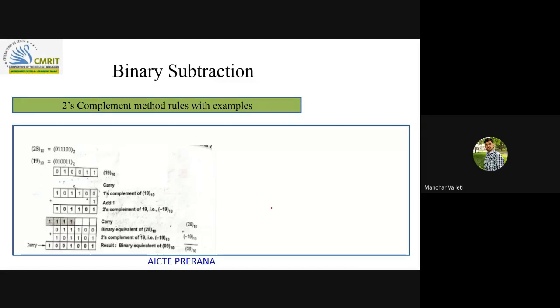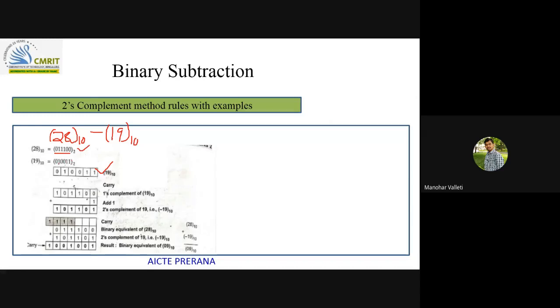So can you solve this? 28 minus 19. This is the 28 equivalent.